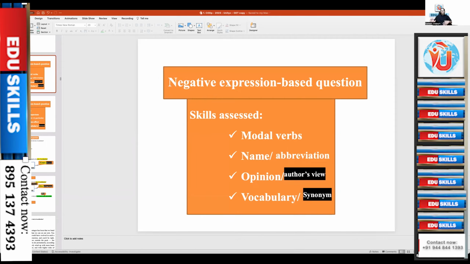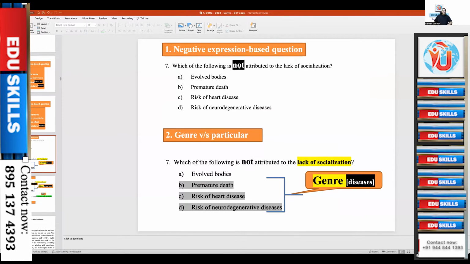Another strategy I'll give you: negative expression based questions. Skills assessed: modal verbs, names or abbreviations, opinion, that means author's view, vocabulary, synonyms normally. Read this one. Now you see this is negative. We say, which of the following is not attributed to the lack of socialization? That means you have to select one.